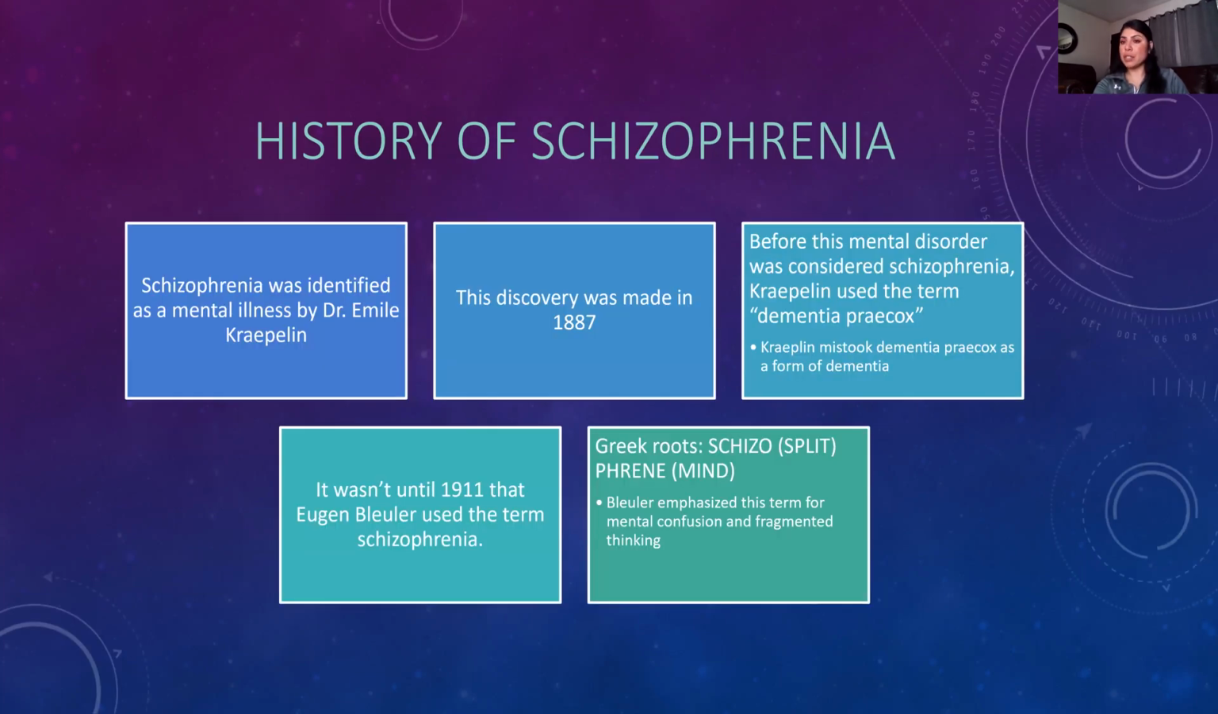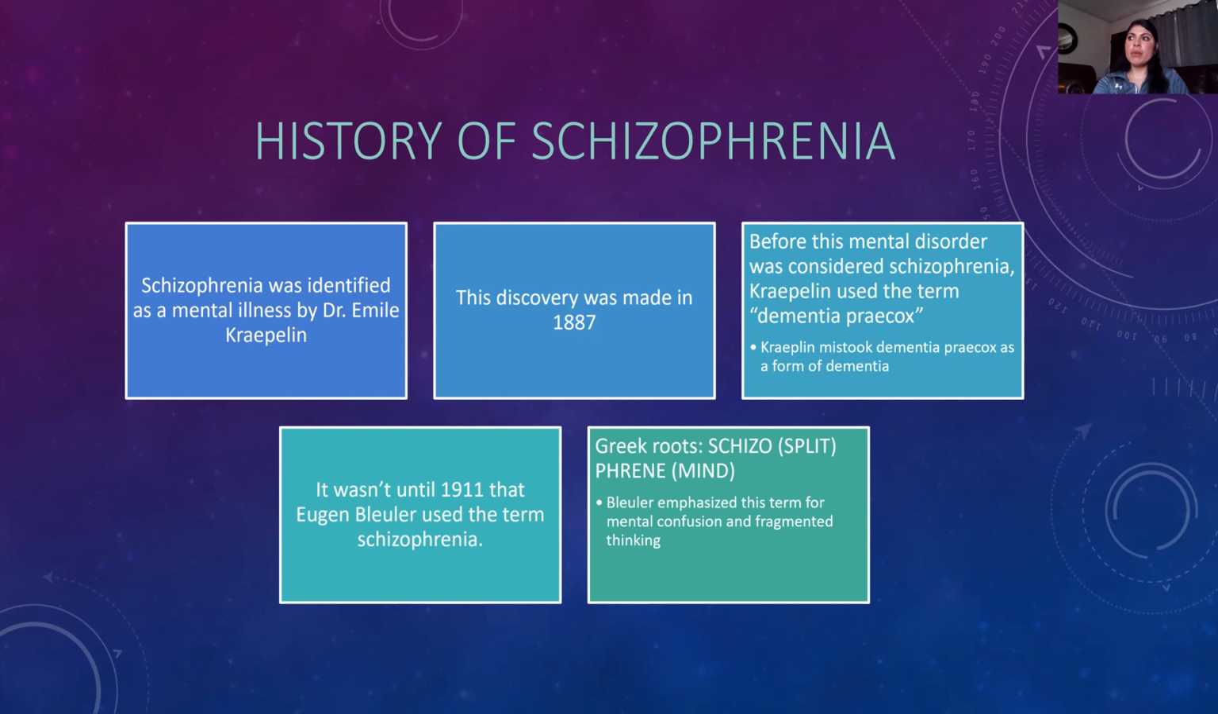So a little history of schizophrenia. It was discovered in 1887 by Dr. Emil Kraepelin, but before we called it schizophrenia, Kraepelin called it dementia praecox and confused it as a part of dementia. And Eugene Bleuler ended up coming up with the term schizophrenia in 1911.